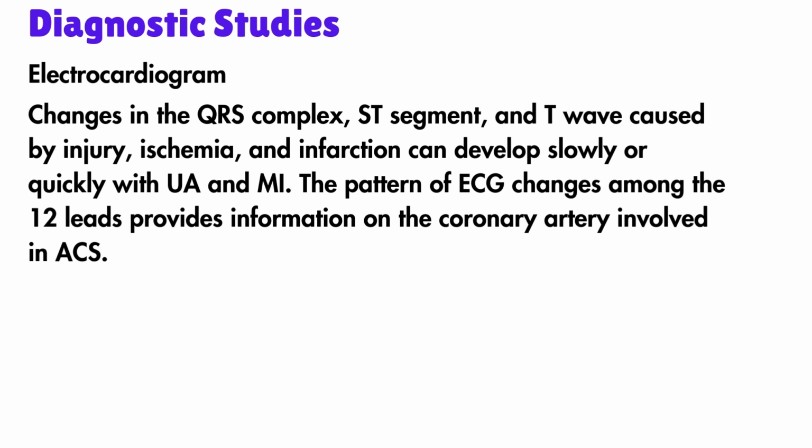How can we find out the patient is having MI? First test is electrocardiogram. The ECG is one of the primary tools to diagnose unstable angina or MI. Whenever possible, we should compare a new ECG to a previous ECG. Changes in the QRS complex, ST segment, and T-wave caused by injury, ischemia, and infarction can develop slowly or quickly with unstable angina or MI.